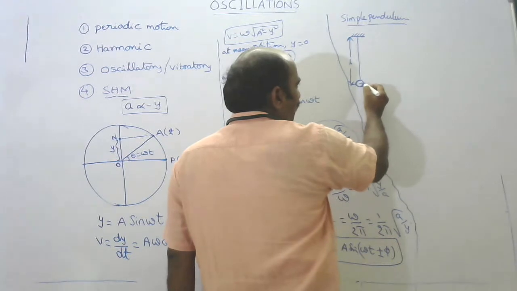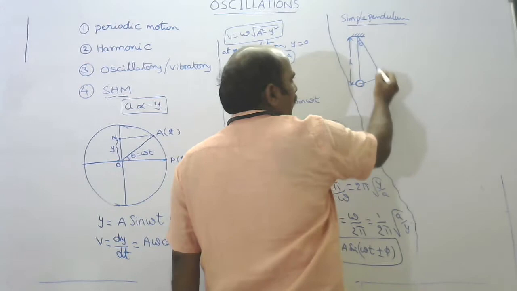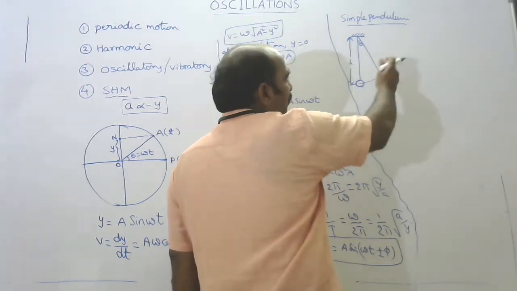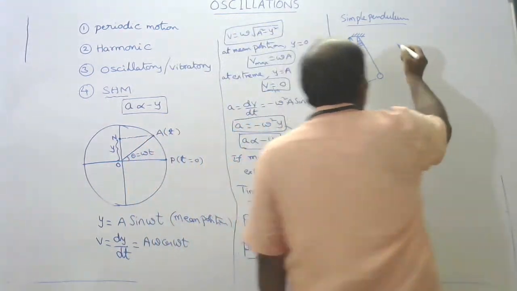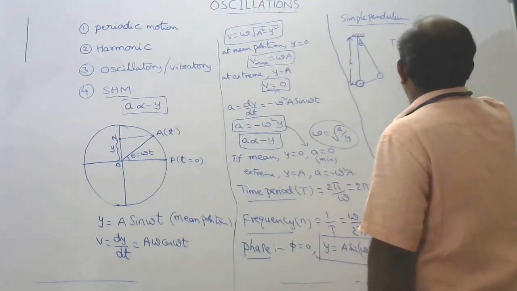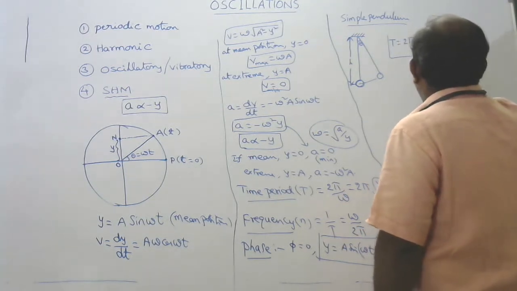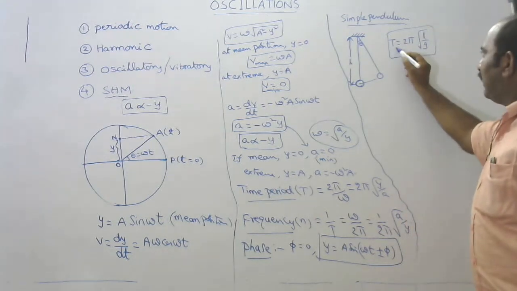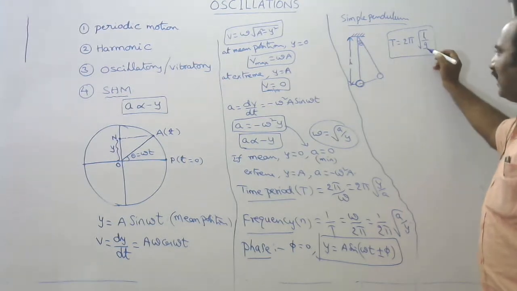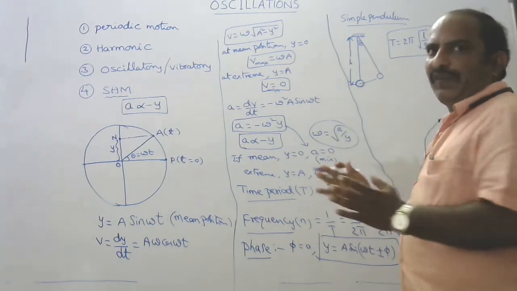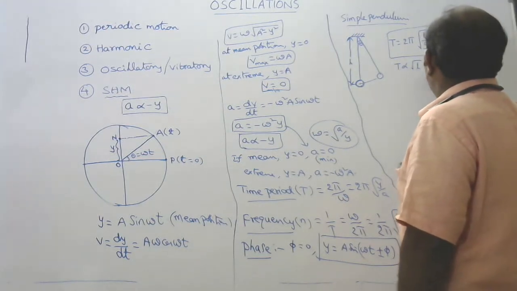Now this bob is pulled aside to a small angular displacement and released. Then it executes simple harmonic oscillations about its mean position. Finally we get the time period of this simple pendulum: T is 2 pi under root of L by g, where L is the length of the pendulum and g is the acceleration due to gravity. If you take a particular location, g is constant, then you write T proportional to root L.